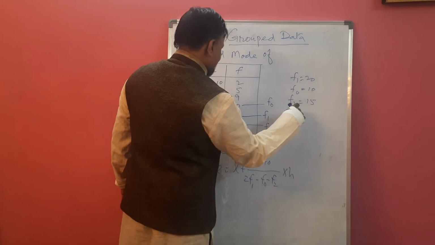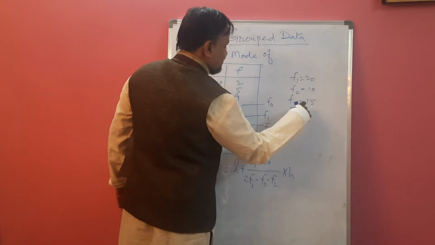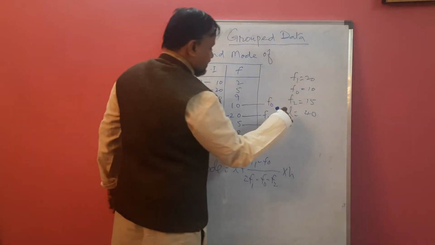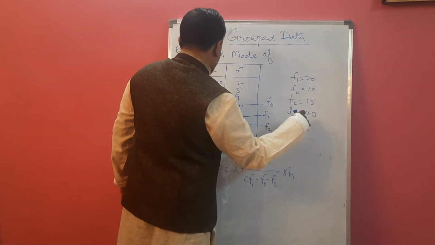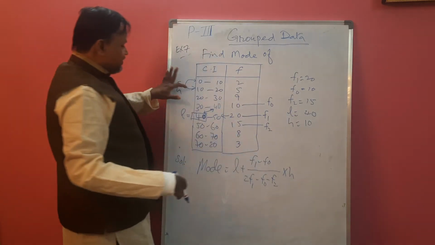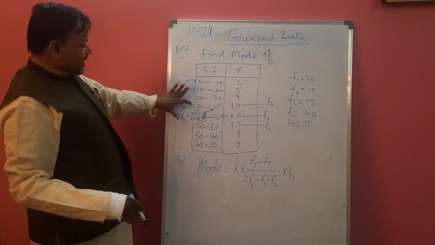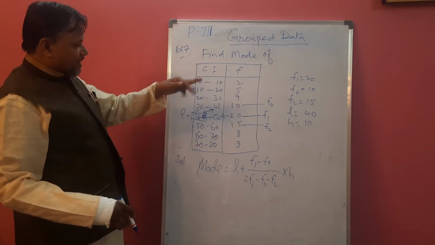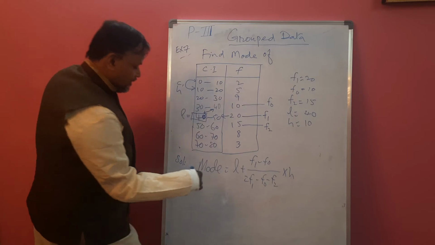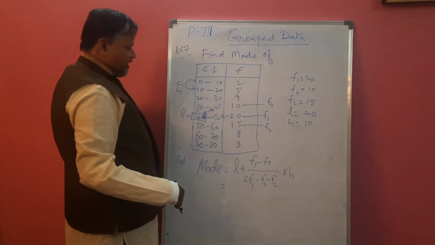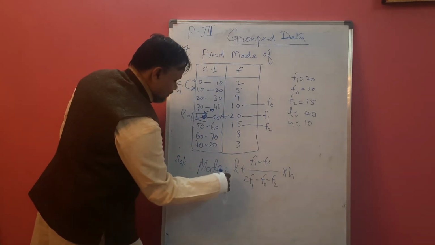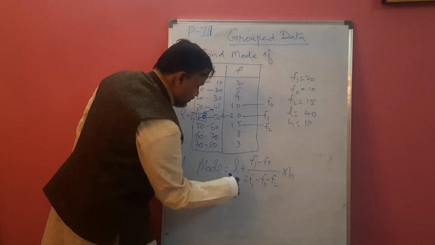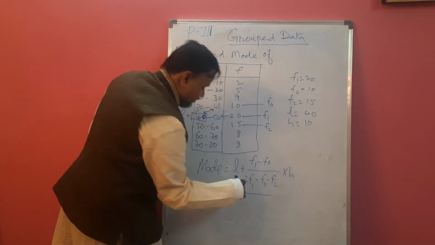L is what? That is the lower limit of the frequency class, 40. And h, or c, is what? 10. How do you get this? 10 minus 0, 20 minus 10, 30 minus 20. Take the difference of any class and you will get that same value. Now substitute here and calculate, and you will get the mode of the distribution table. Whenever a distribution table is given, you have to do it like this.